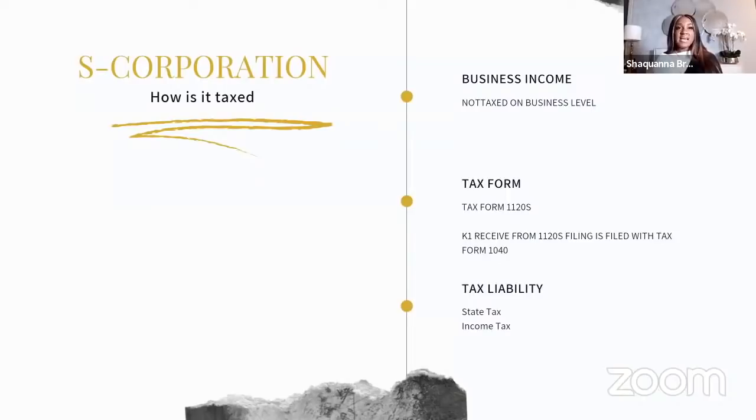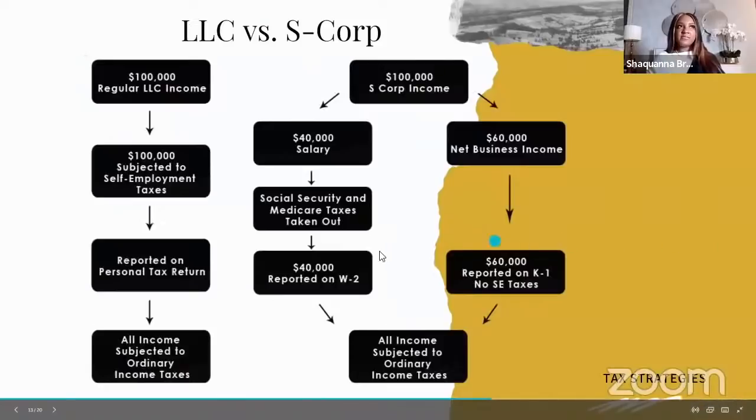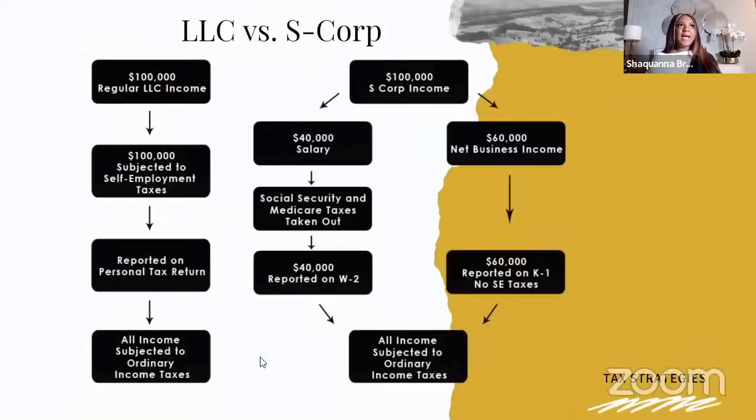However, the taxes that you will incur are just income taxes and state taxes. Notice I didn't say self-employment taxes. So let's talk about that really quick. All right, I always have to bring this chart into my conversation because it is so important that I give visuals, because people digest and understand it a lot more. This is a diagram of how someone making $100,000 profit was able to save on self-employment tax by being an S Corp versus being an LLC.